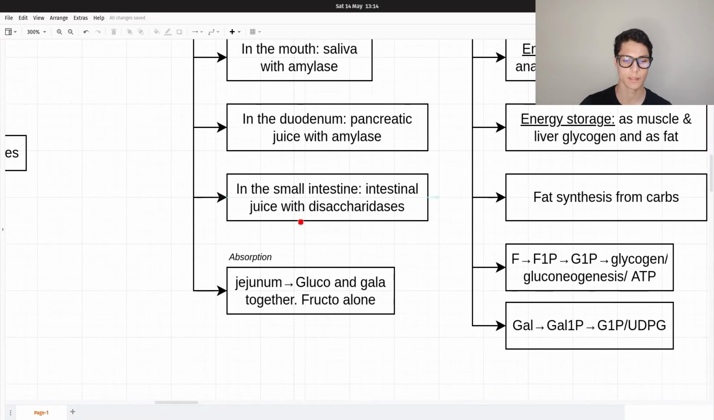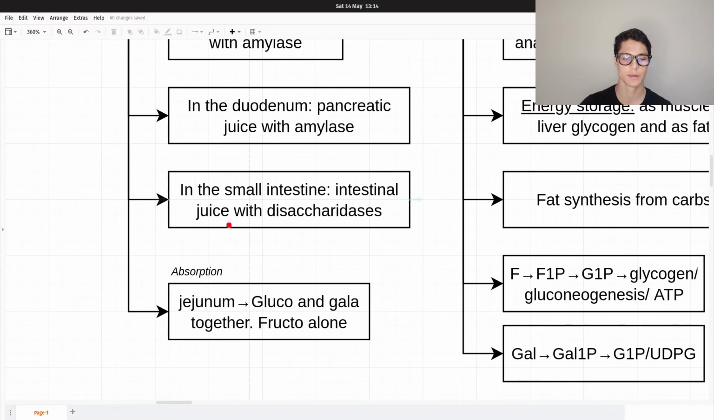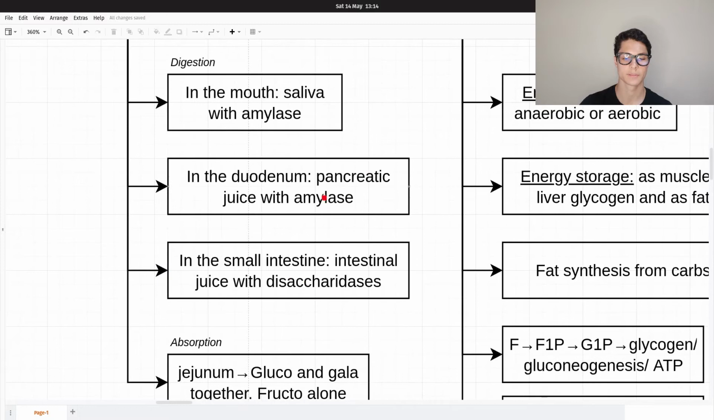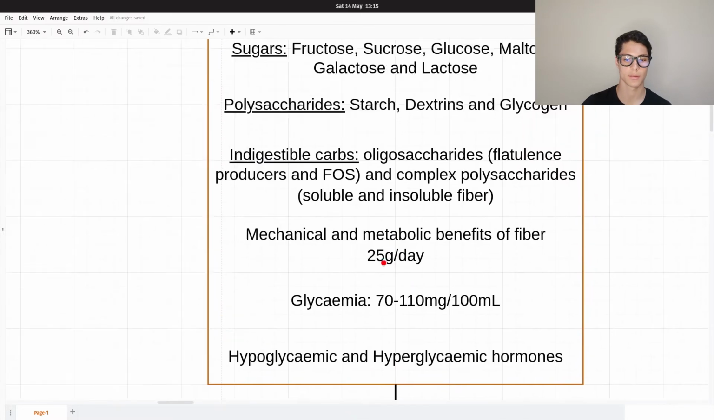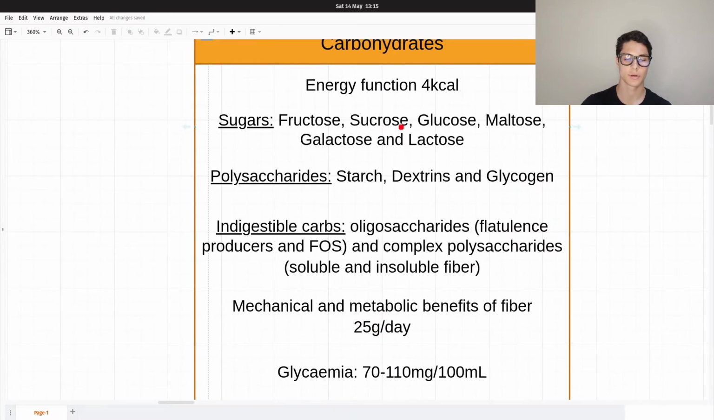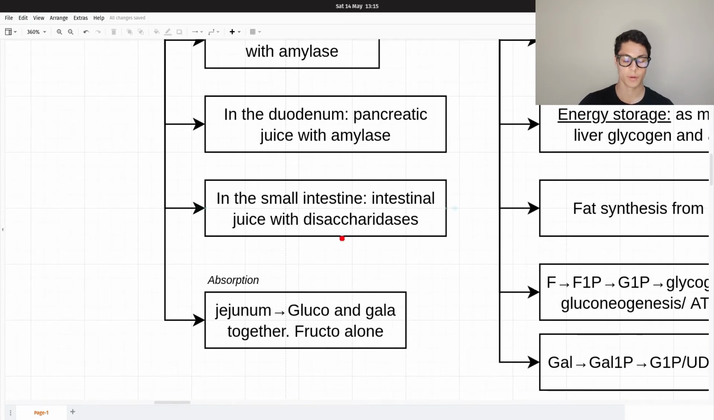better. In the small intestine, we have the intestinal juice with disaccharidases. Because amylase is not perfect and cannot always give us monosaccharides, maybe we are left with some disaccharides, which are two molecules of sugar together, as I said here. Disaccharides are sucrose, maltose, and lactose. And with the disaccharidases, we can destroy that bond and have monosaccharides to absorb them better.